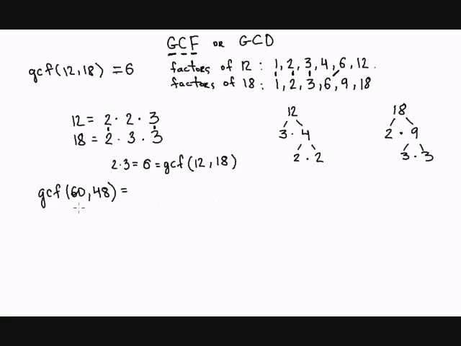So what we're going to do, we're going to write the prime factorization of 60 and the prime factorization of 48. So let's find it real quick. So 60 factors into 5 times 12. 12 is not a prime number, therefore we can write it as a product of 3 times 4, and again, 4 is not a prime number yet, so we can write it as a product of 2 times 2. So now we got the prime factorization of 60. It's 2 times 2 times 3 times 5.